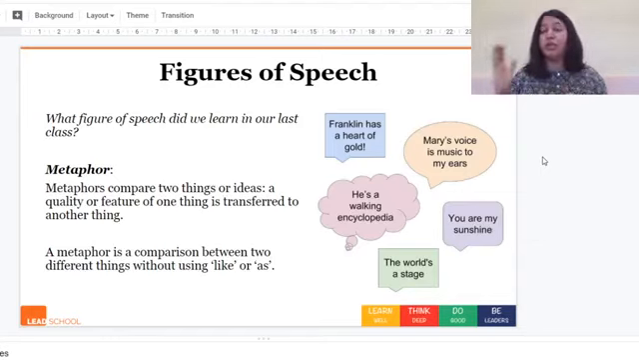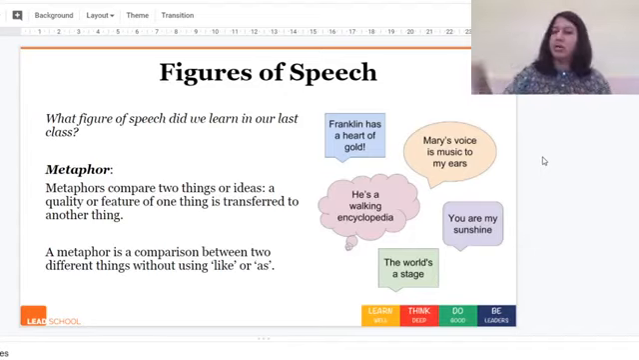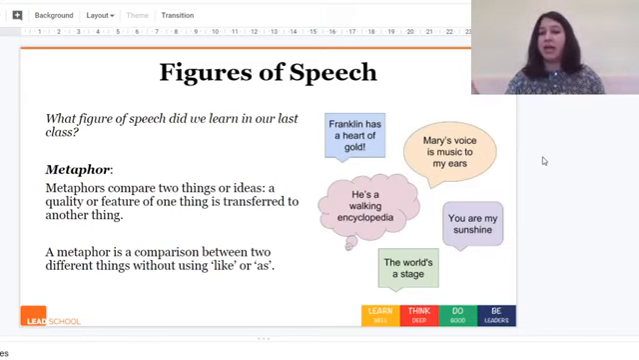So that is metaphor. We are not saying you are like sunshine, we are saying you are my sunshine. We are not saying Franklin's heart is like gold. We are saying Franklin has a heart of gold. We are not saying he is like a walking encyclopedia. We are saying he's a walking encyclopedia. So this is what metaphor is. And again, you have probably done this before, so you have a pretty good idea about what metaphors mean.